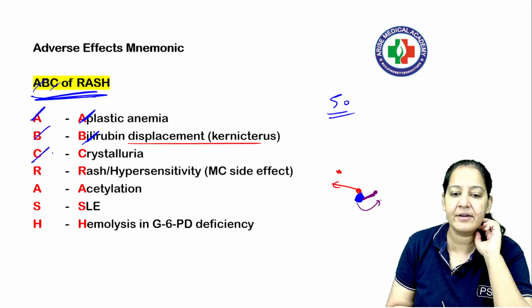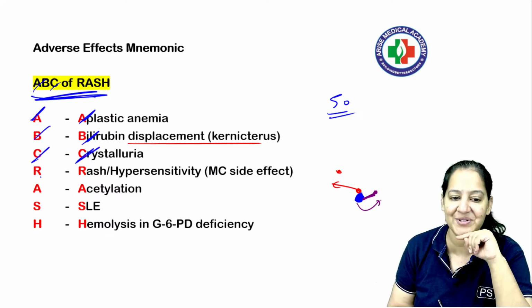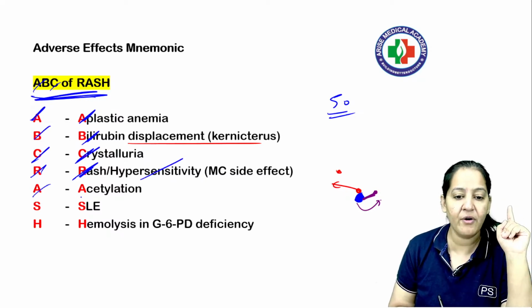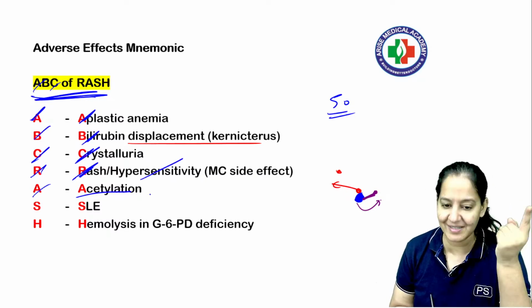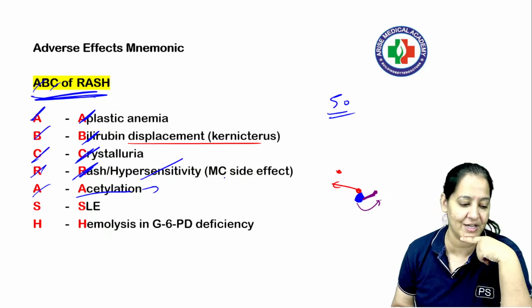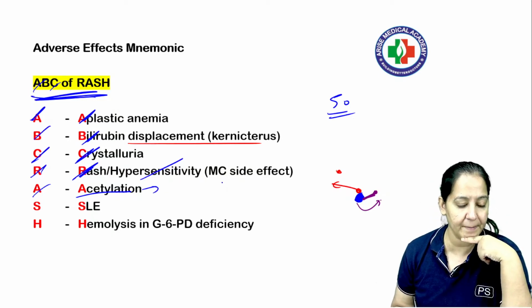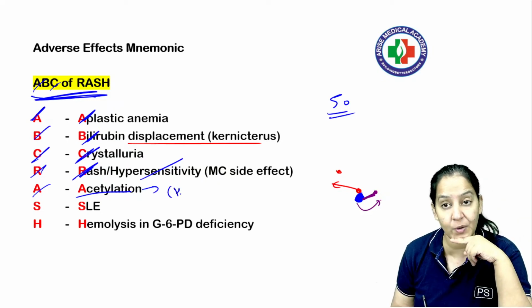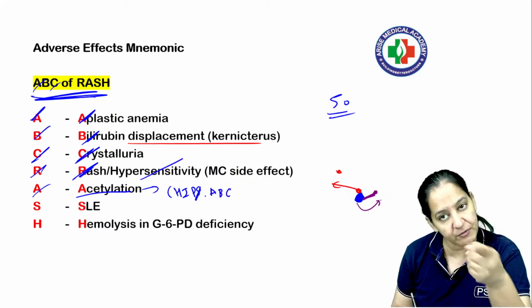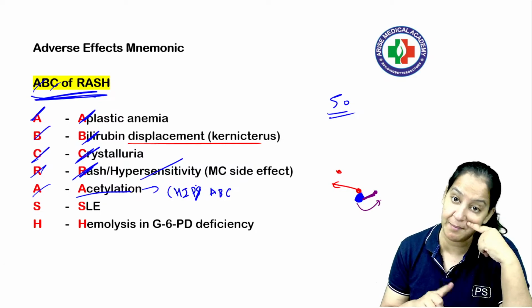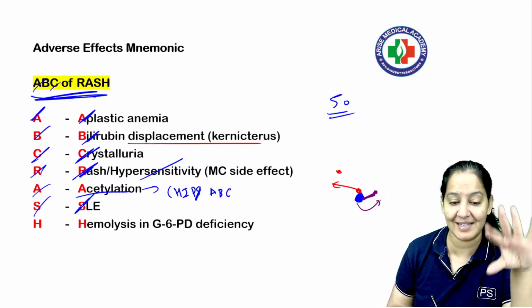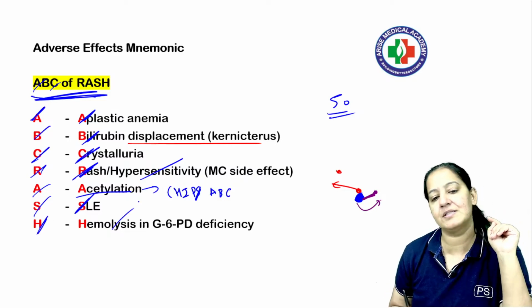The next is crystalluria. That is our question right now. C for crystalluria. R for rash. Rash means hypersensitivity, which happens with everything. A for acetylation. Acetylation is not a side effect; it is a drug which is metabolized by acetylation. The students who are following my session from the beginning, I told you about acetylation in one of the mnemonics. The drugs which show acetylation are the mnemonic SHIP ABC. The S in SHIP ABC is sulfonamide, it correlates. I am telling you acetylation in sulfonamide too. S for SLE, it causes SLE-like symptoms, and H is hemolysis and G6PD deficiency.